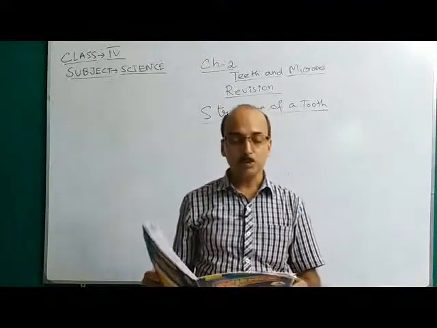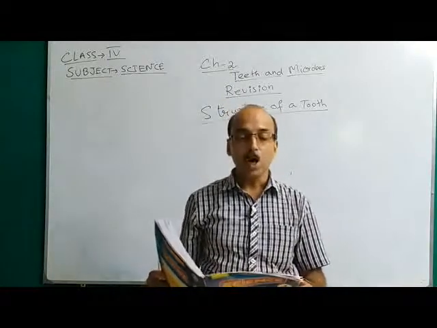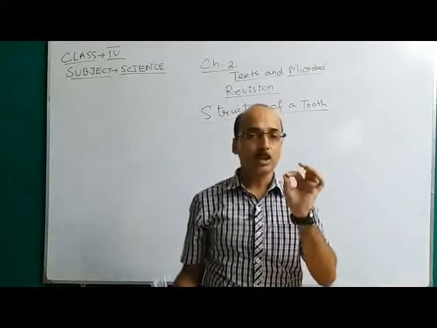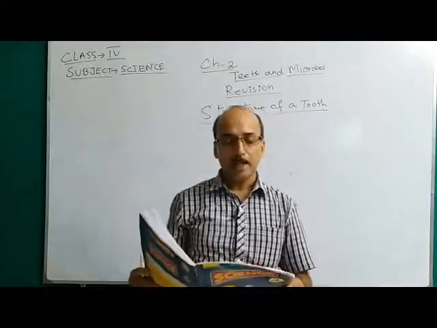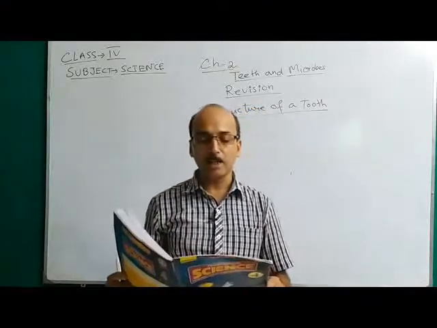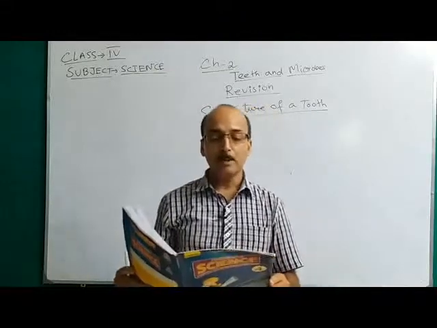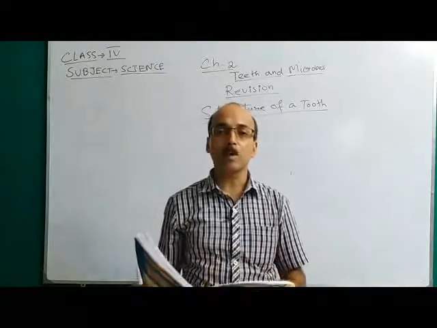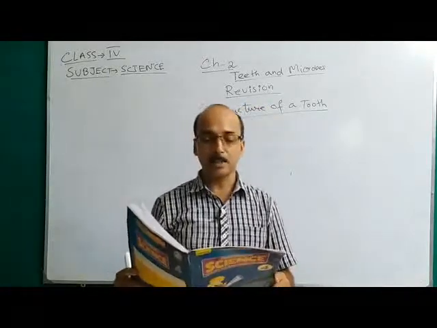The outside white covering of the tooth is called enamel. So outside white covering, yes, we are seeing our tooth, that white color part is called the enamel. It is the hardest material in the human body. Enamel forms the crown of the teeth, and it is the hardest substance in the human body.